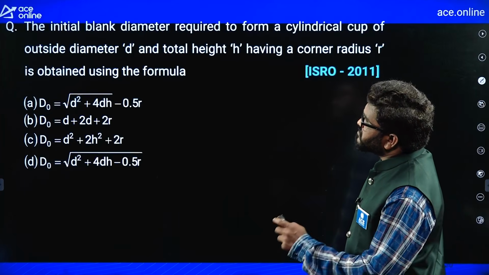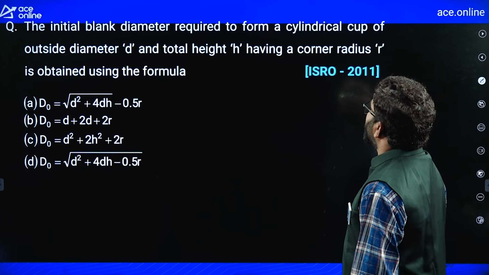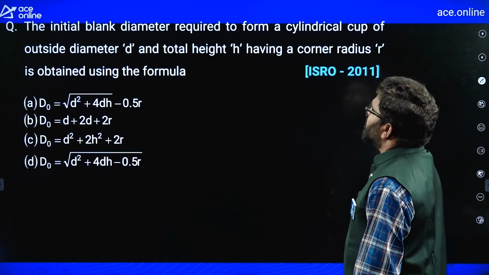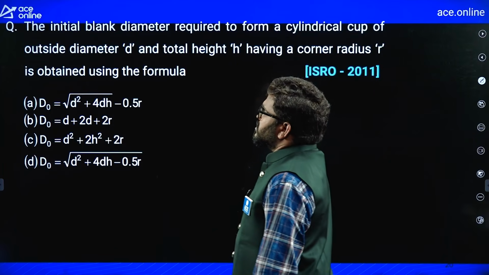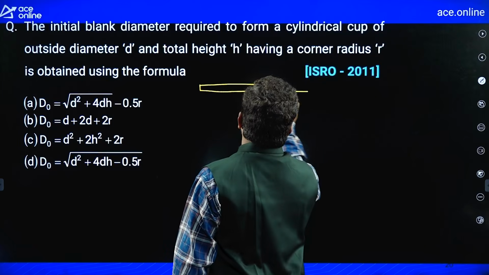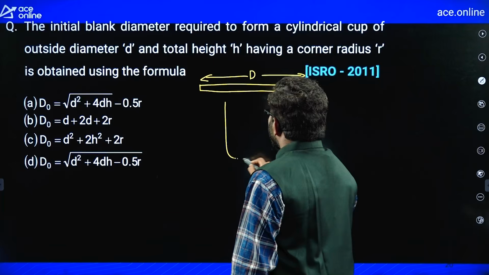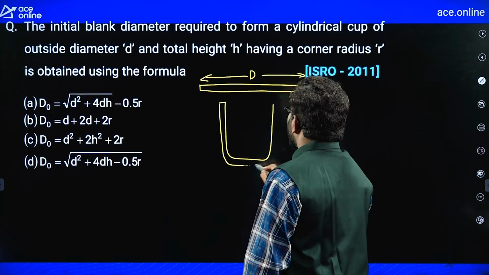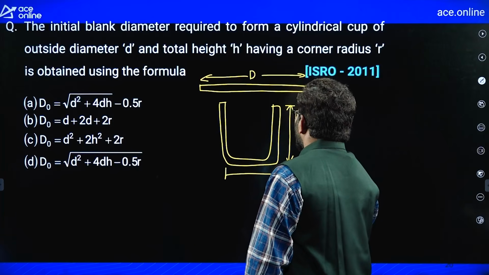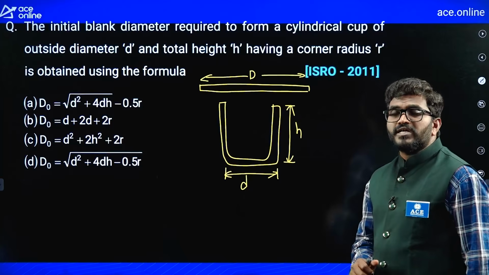Very simple question. Next, the initial blank diameter required to form a cylindrical cup, outside diameter d, total height h, having a corner radius r, is obtained by using the formula. Now listen, this is a cylindrical blank of diameter capital D, let us assume. From this cylindrical blank, I am going to make a cup like this. This cup height is h, the outer diameter of this cup is d, right. So what is the general formula?